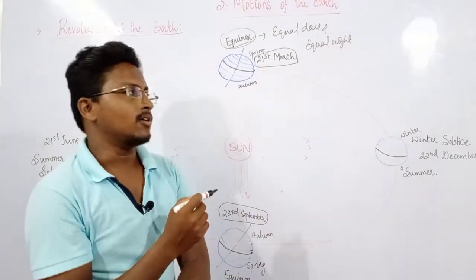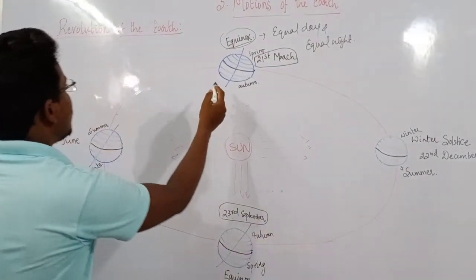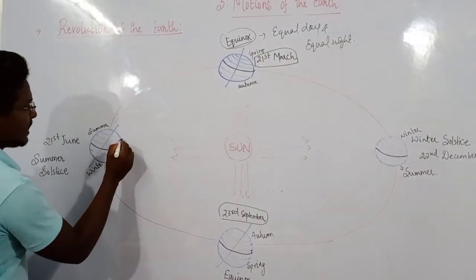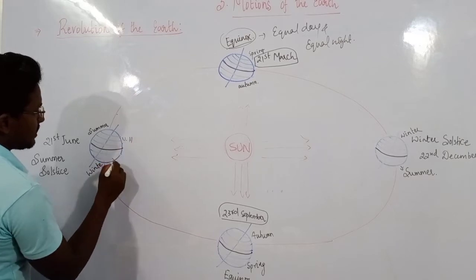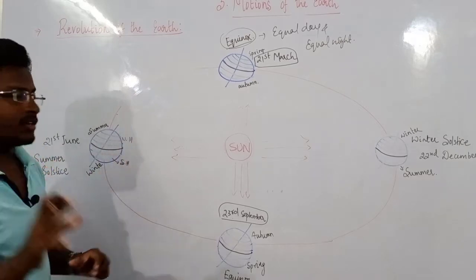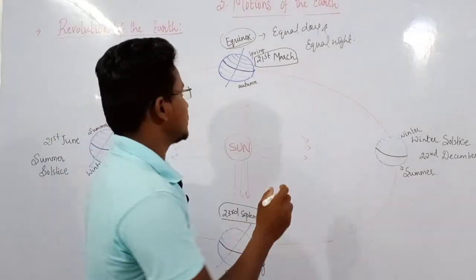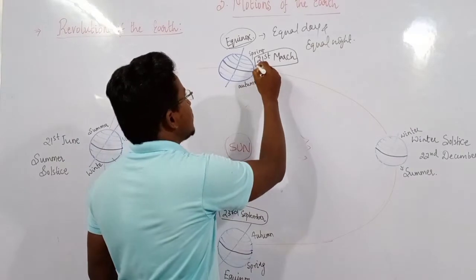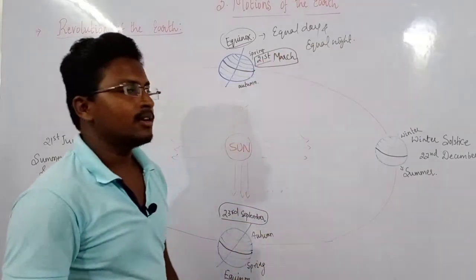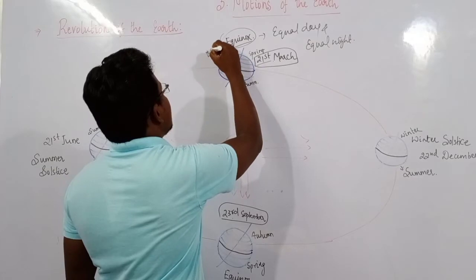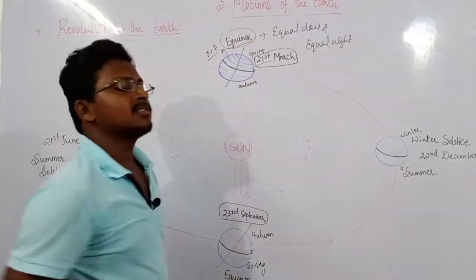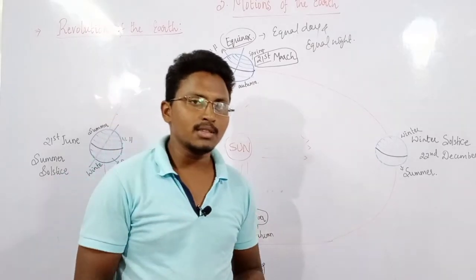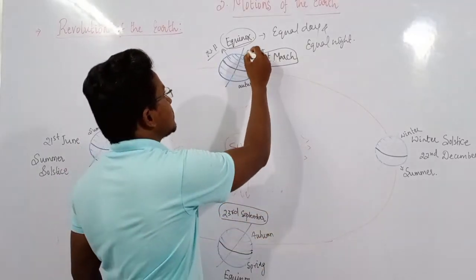Then the next one, coming to this position, you can see the sun rays are directly falling mainly on the northern hemisphere, and this one is the southern hemisphere. Okay, wait, before we discuss that, here you can see two different seasons on this equinox day. Suppose on 21st of March every year in the northern hemisphere, we experience the spring season.